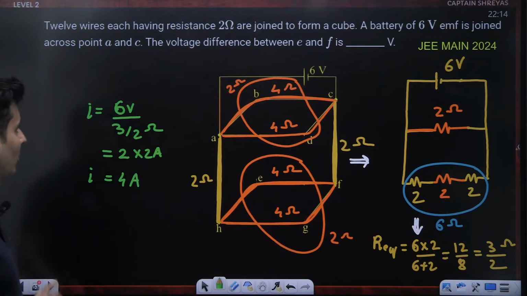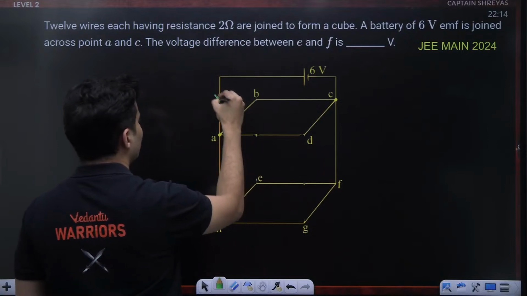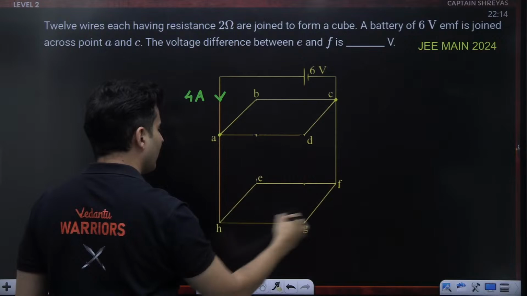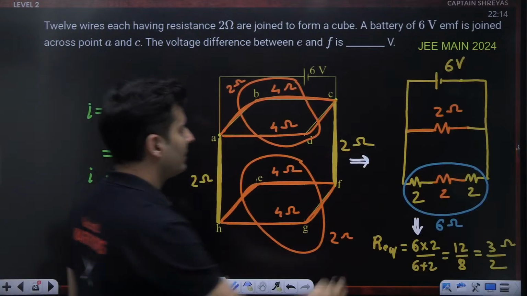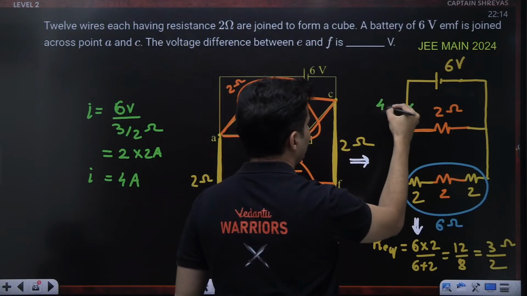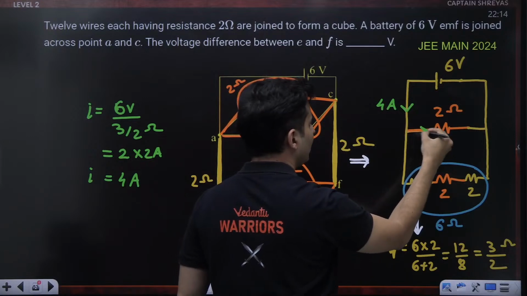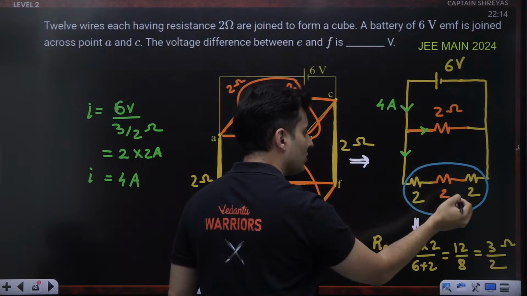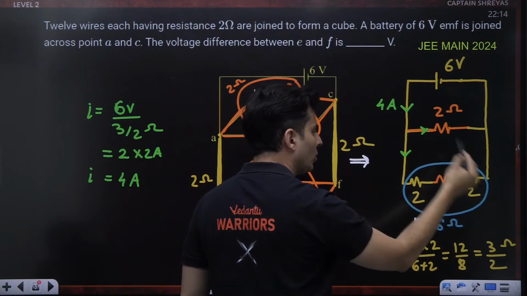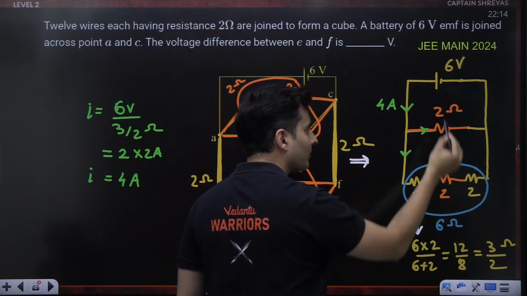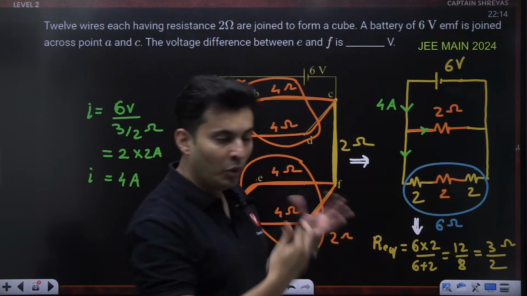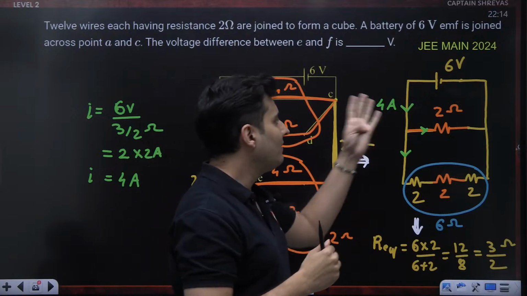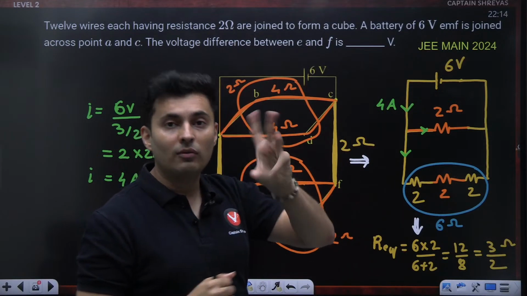Perfect. So this 4 amperes, which will enter from here, will get divided partially here as well as here. But the ratio will be 1 is to 3, because this is 2 ohms, this is 6 ohms. So more current through less resistance, less current through higher resistance. So divide 4 amperes in the ratio of 1 is to 3.